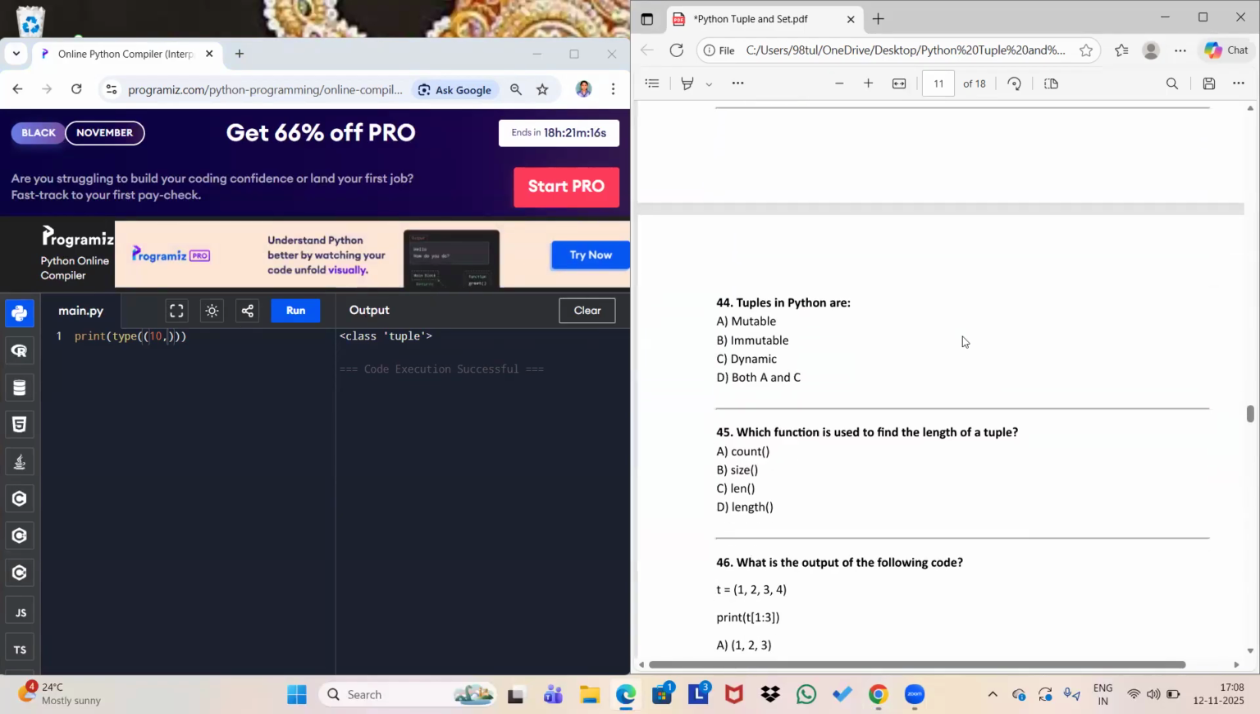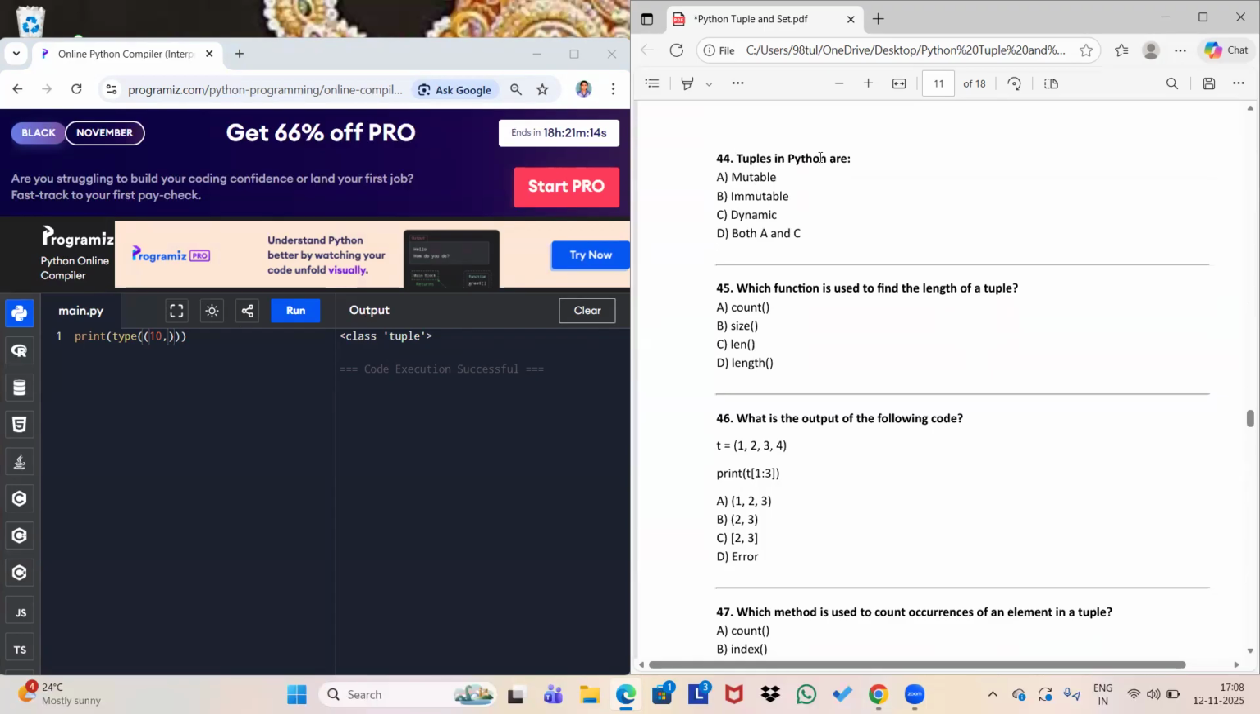Okay, what is the next one? Tuples in Python are immutable. They are not dynamic in nature, because dynamic nature means you can shrink or grow it. But we cannot add elements, we cannot remove elements, so it will be immutable, not dynamic. List is mutable, set is mutable, dictionary is mutable, but tuple is not mutable.